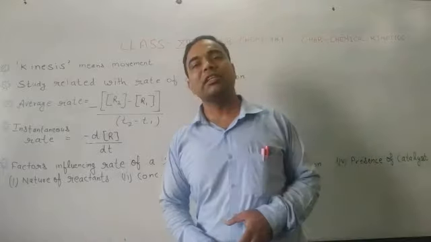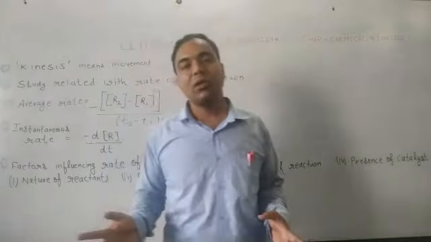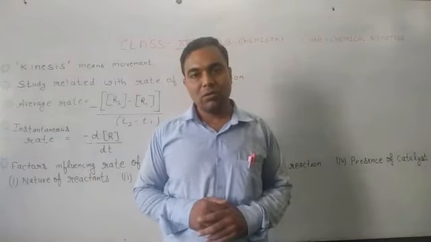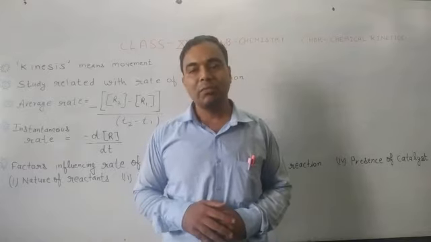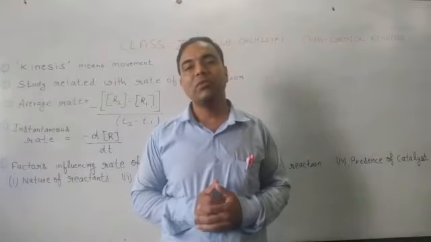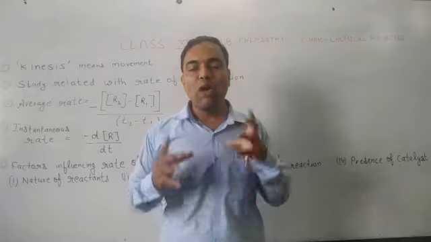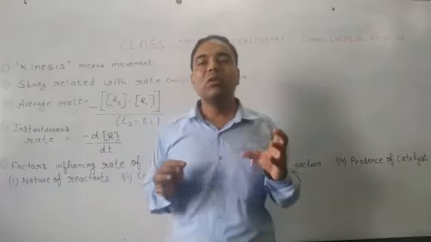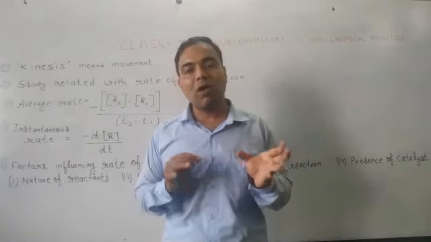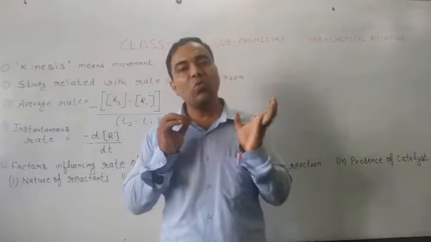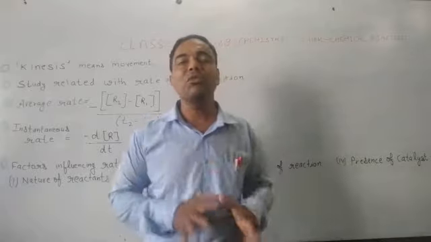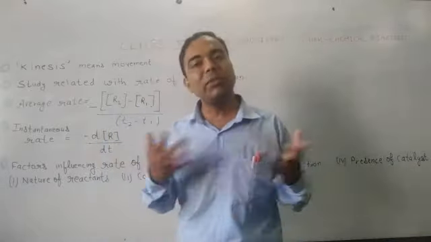So first is nature of reactants. When we talk about the nature of reactant, it means we are talking what type of reactants we have. There may be different types of reactants, maybe ions, maybe atoms. We know ions will react at a faster speed. They are reactive species. So when we have such type of reactants which have very less life period, they will react instantly. So depending upon the nature of reactant, we can say rate of reaction will be affected.